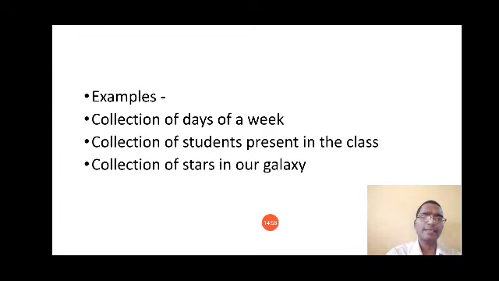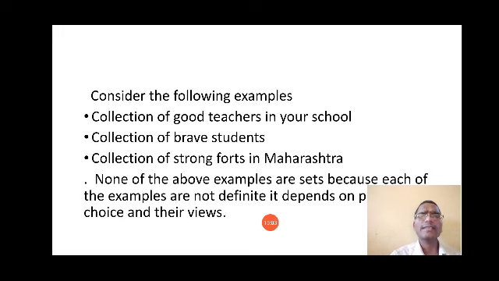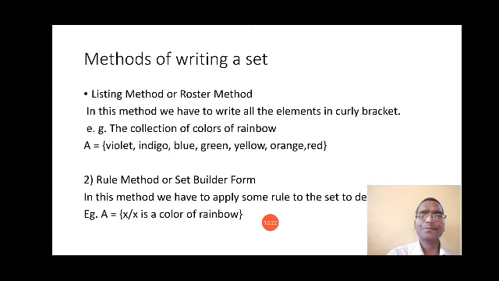Then we have seen some examples of what is a set and what is not. Basically, whenever there is a quality word like good, brave, easy, hard, strong, weak, you can directly neglect those collections, because in those collections there are confusions.